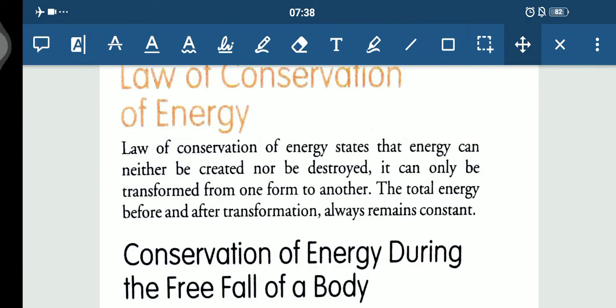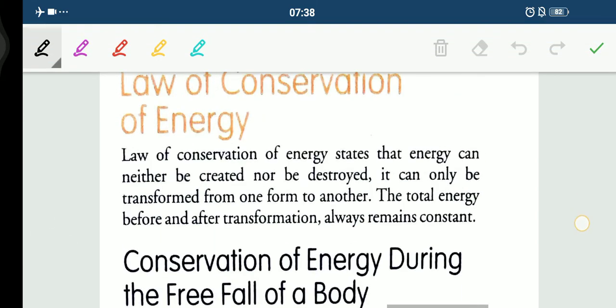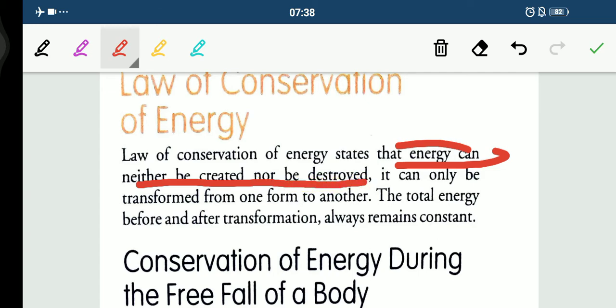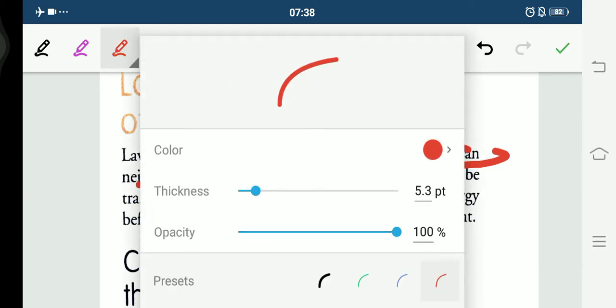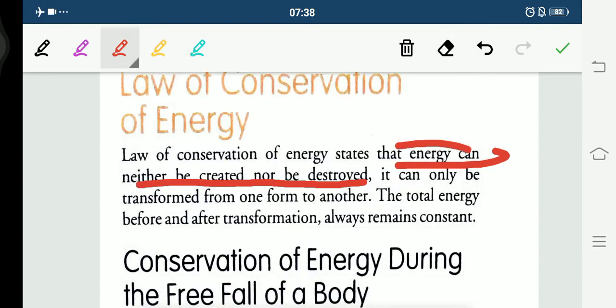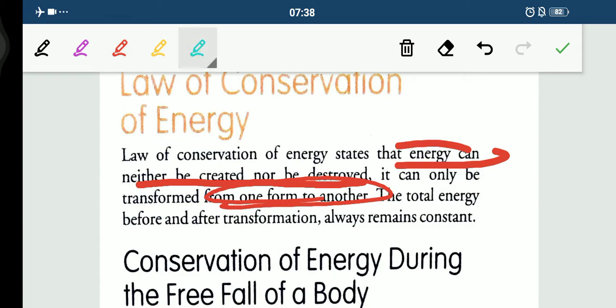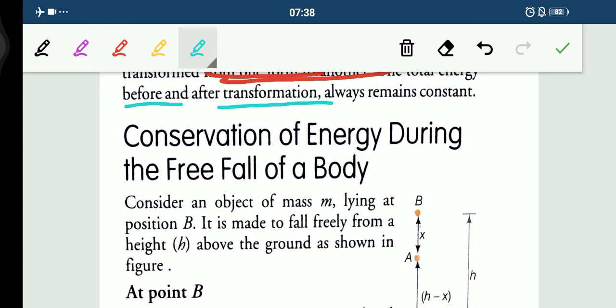So today we'll be discussing the concept of the law of conservation of energy. First of all, we should know what the law of conservation of energy states. It states that energy can neither be created nor be destroyed, but it can only be transformed from one form to another. So children, the total energy before and after the transformation always remains constant.